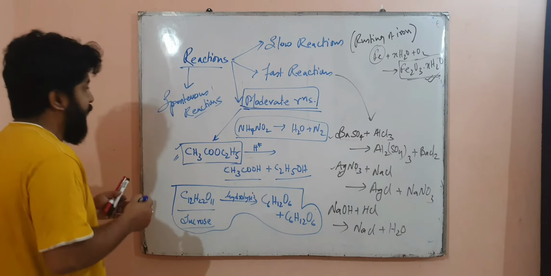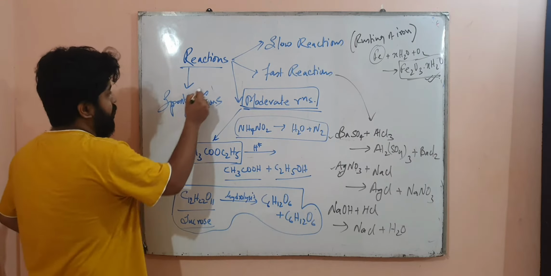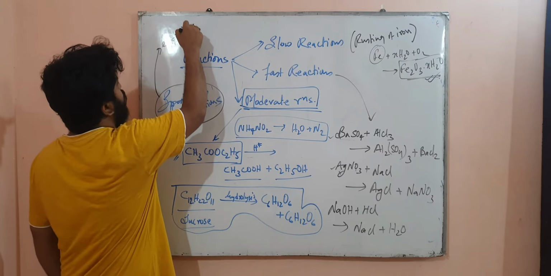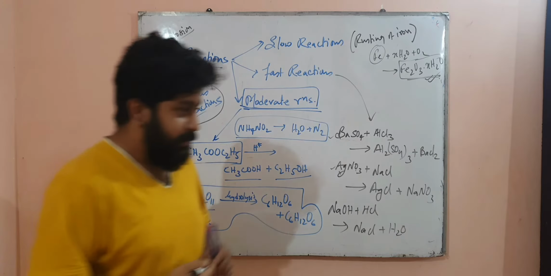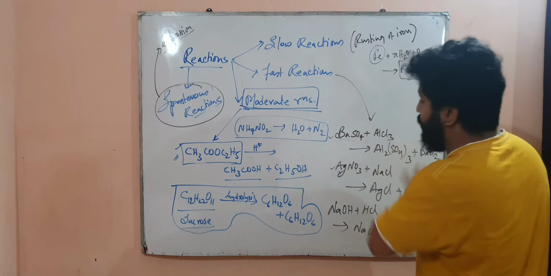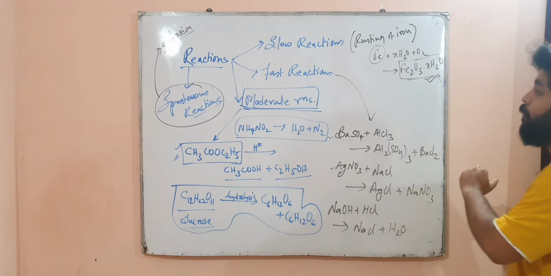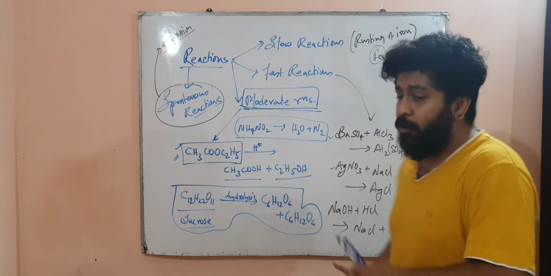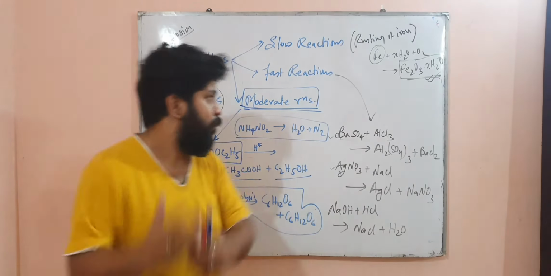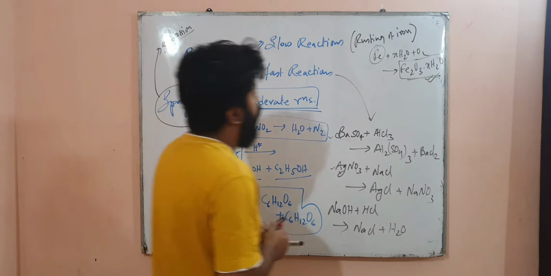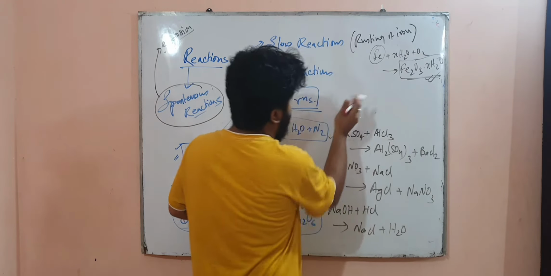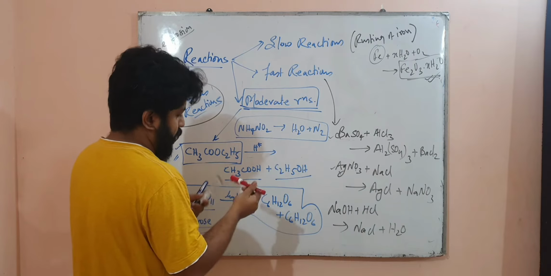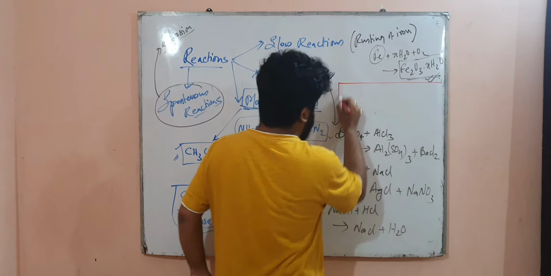And then there are spontaneous reactions. Now, which are spontaneous reactions? Explosion. Explosion is a spontaneous reaction. Now, these are the classification of chemical reactions on the basis of whether they are slow, fast or moderate reactions. Now I will make a small box here to discuss a little bit of thing.